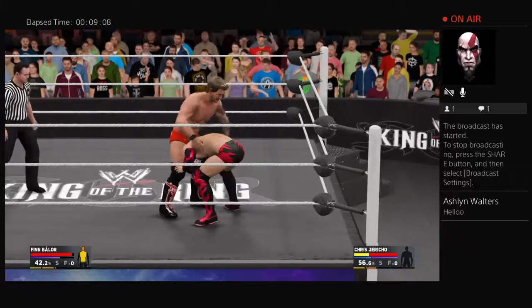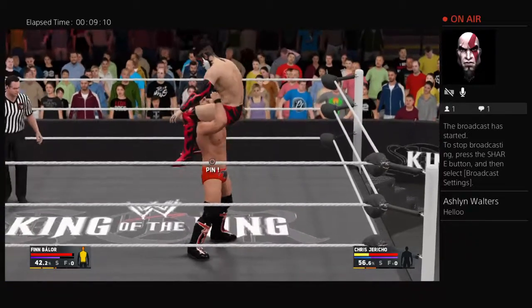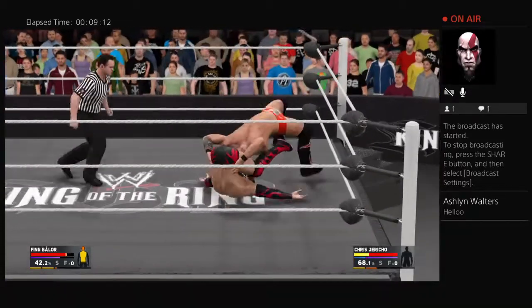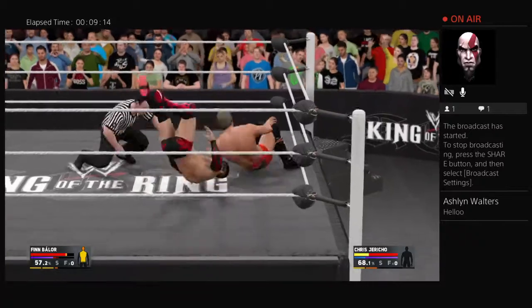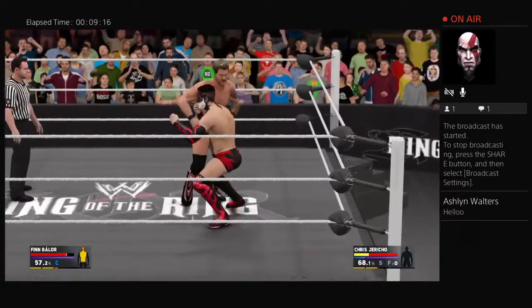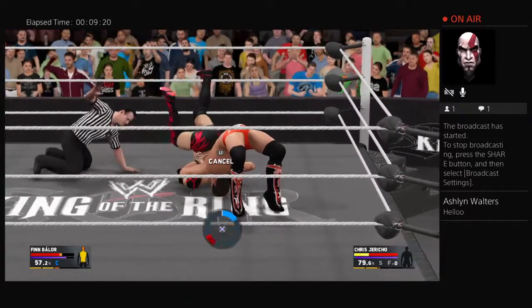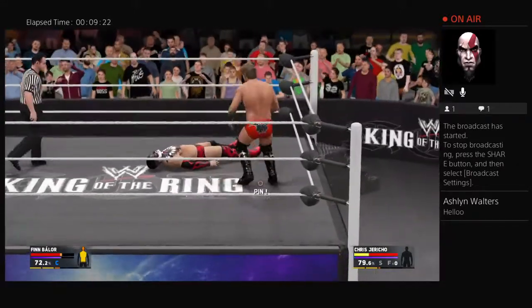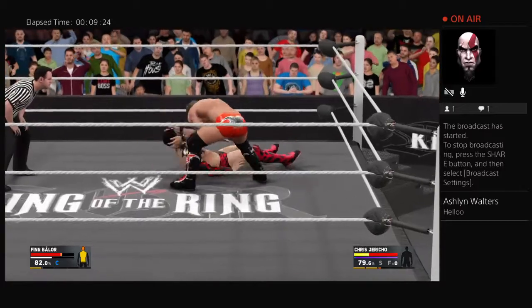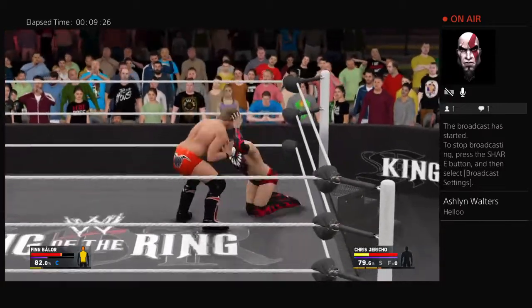So now Finn Balor trying to come back in this match. Jericho picks up Balor. And there goes the power bomb into the bridge. Finn Balor in a world of trouble, and a kick out there by Balor. So now Finn about to get taken down by Jericho again. Double underhook, German suplex there into the cover. Balor kicking out again. I have to say, Finn now looking the goods.